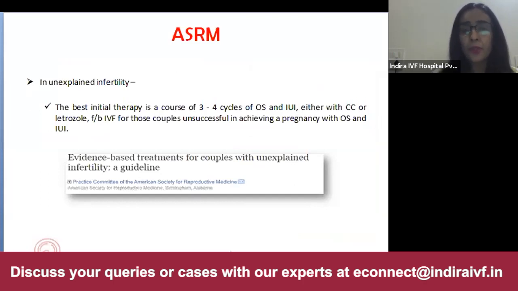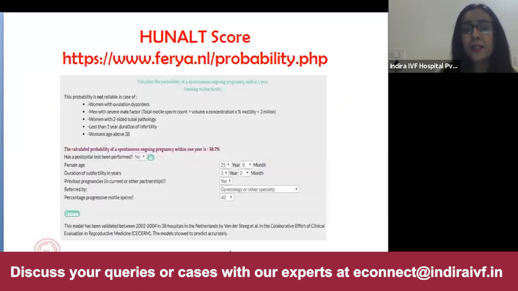So I agree with you that the best thing is to go with IUI. But then how do we decide at what time we should move forward for IUI? Means like the NICE guidelines say that after 2 years you should go for IVF. So to solve this, there is an important prediction model which is the Hunault score. This model helps us to calculate the chance of spontaneous ongoing pregnancy among the subfertile couples, and it is an essential tool as it can help us to avoid unnecessary events.